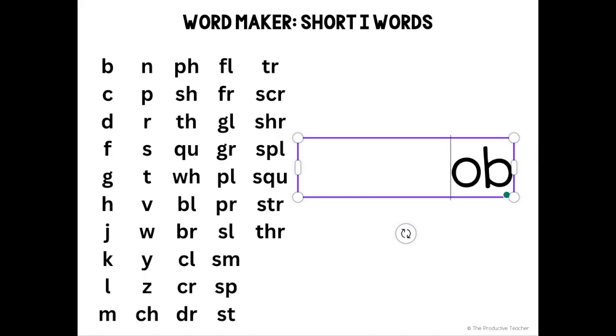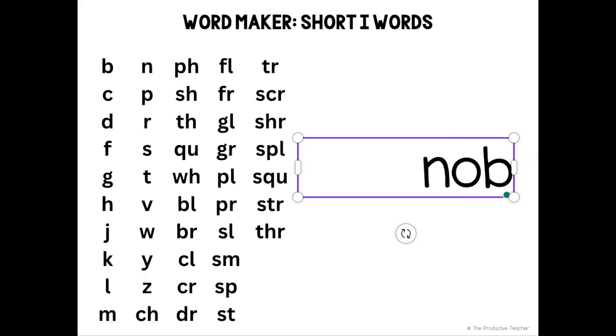Bob, bob is a word. Cob, cob is a word. Daub, daub is a word. Fob, fob is a word. Gob, gob is a word. Hob, hob is not a word. Job, job is a word. Cob, spelled like this, cob is not a word. Lob, lob is a word. Mob, mob is a word.